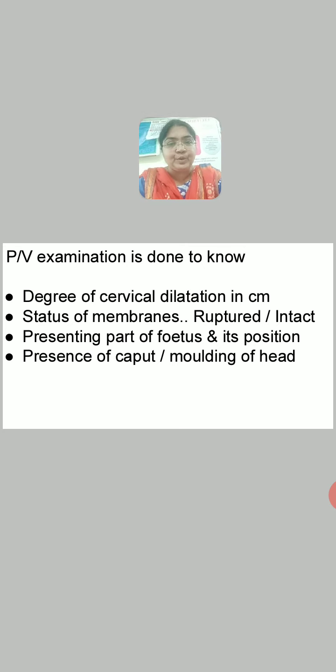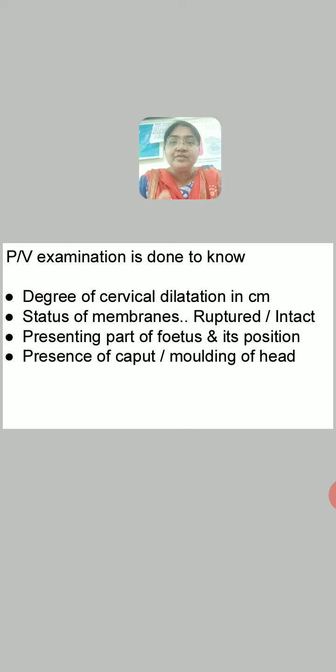Presence of the caput or molding of the head, if it has started, we can get it. Caput forms only after the rupture of the membranes. So if you find the membranes ruptured, you have to check whether caput has formed on the fetal head or not. One more thing you should look for after the rupture of the membranes.